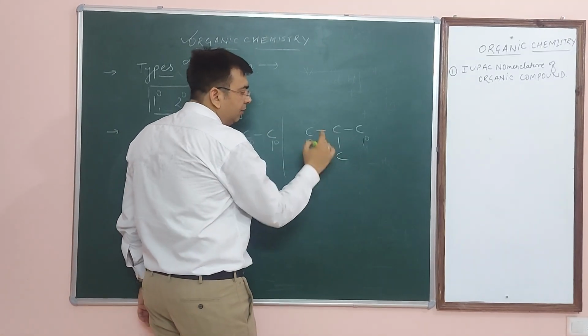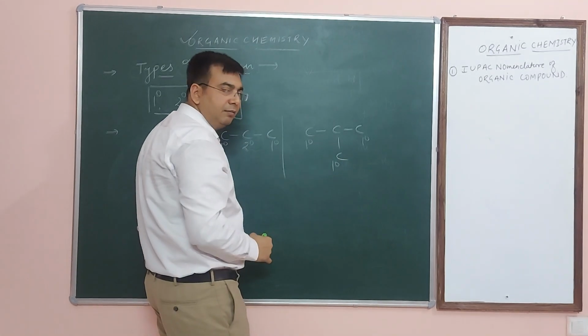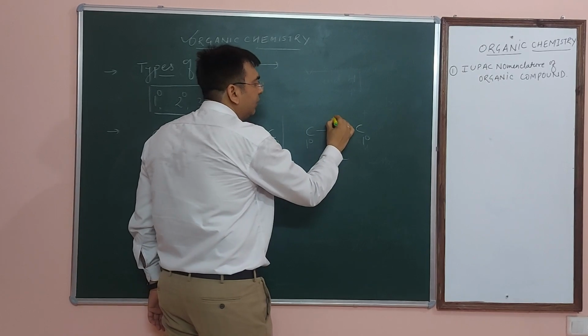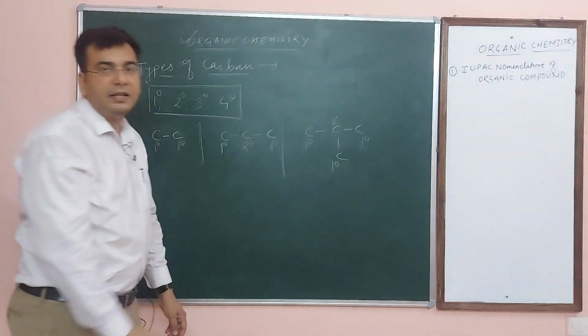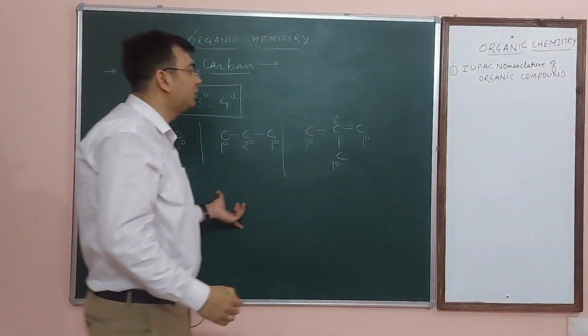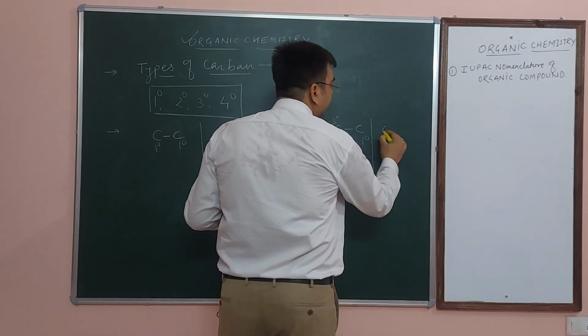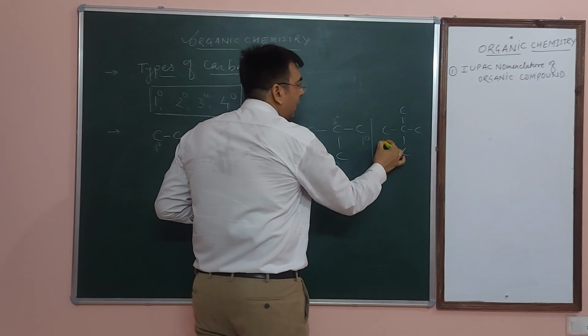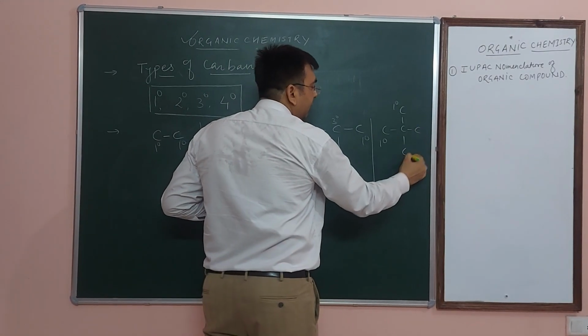This one is also directly linked with only one carbon, that is primary carbon atom. But this one is directly linked with 3 carbon, that is why this is known as tertiary or 3 degree carbon atom, same as quaternary or 4 degree carbon atom. 1, 2, 3, 4. Now these 4 are directly linked with only one carbon atom, that is why this